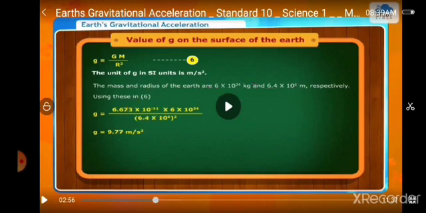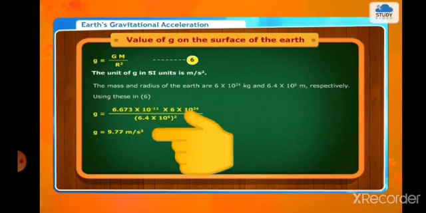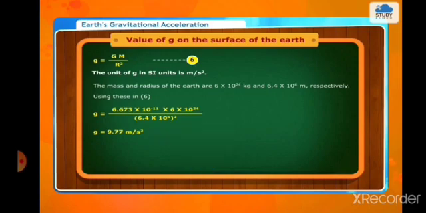Multiplying 6.67 into 6 into 10 upon 6.4 bracket square, we get 9.77 meter per second square. g is equal to 9.77 meter per second square.